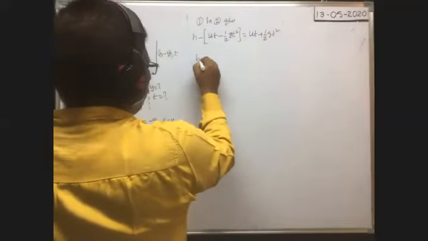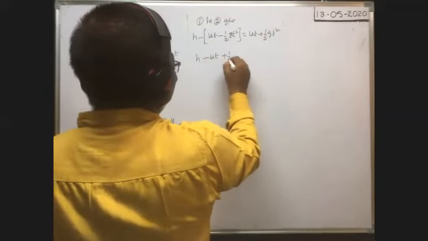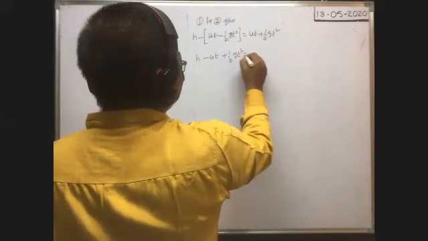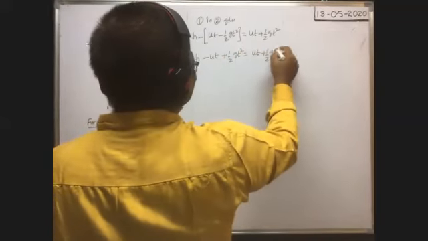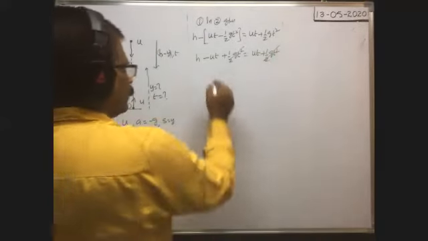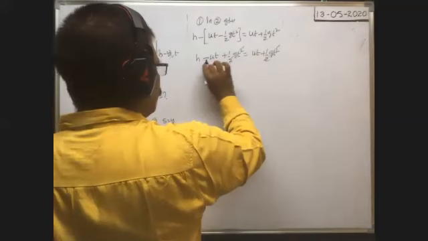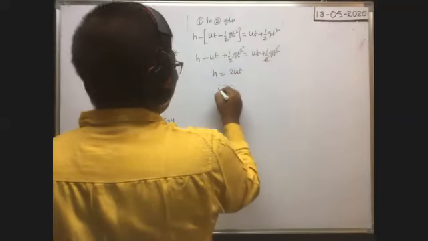Therefore you split them: h minus ut plus half gt square is equal to ut plus half gt square. The half gt square terms will be cancelled on both sides. Then h is equal to ut, you bring this minus ut to the right, then 2ut it becomes, then t is equal to